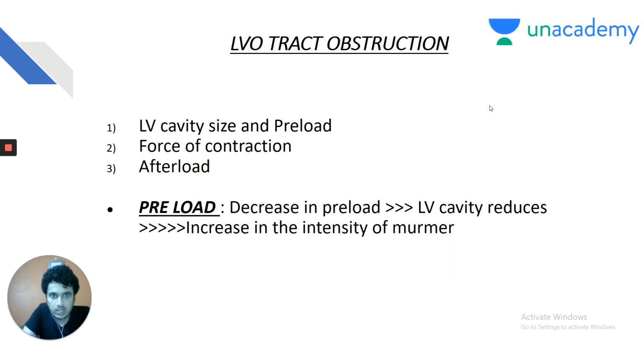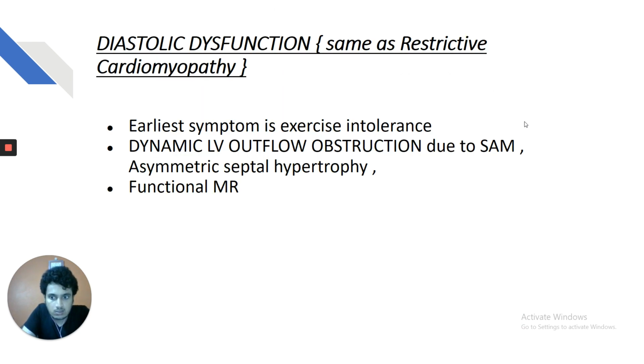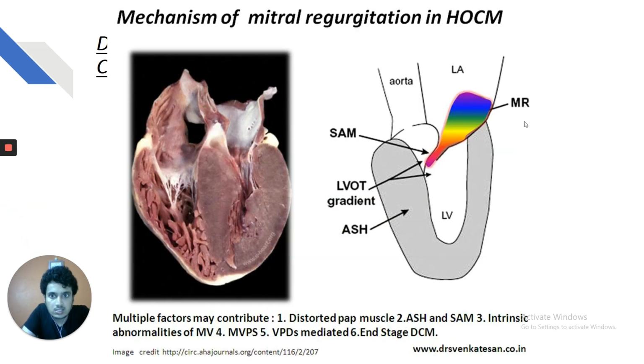Left ventricular outflow tract obstruction can be caused because the LV cavity size is less, and the degree of obstruction of the left ventricle is determined by these three factors: left ventricular cavity size and preload, the force of contraction, and the afterload. Again, my dear friends, it is the preload which is more important, which determines the degree of left ventricular outflow tract obstruction.